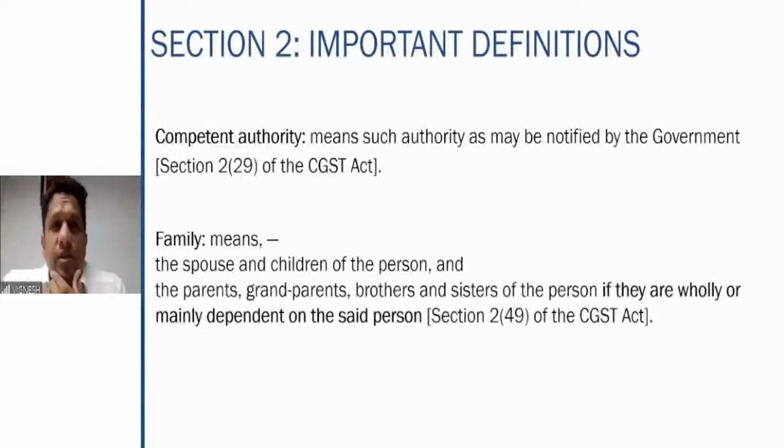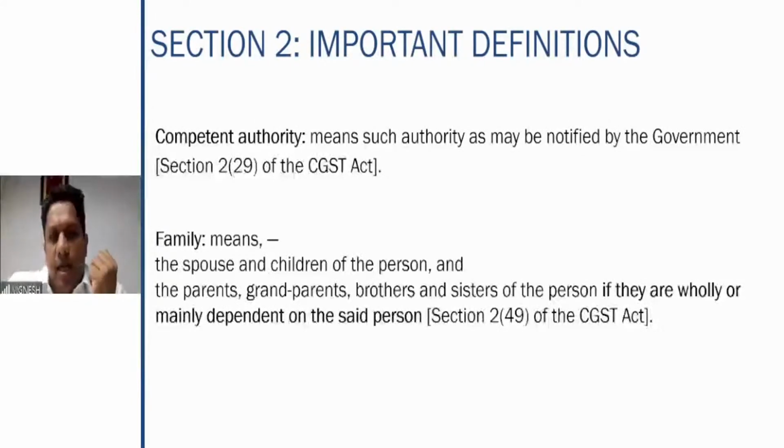Another important definition, this competent authority. This word keeps coming in all the provisions when we keep discussing. So competent authority means such authority as may be notified by the government. Simple. It can be any authority. It can be an assistant commissioner. It can be the commissioner of GST, chief commissioner, anyone for that matter.